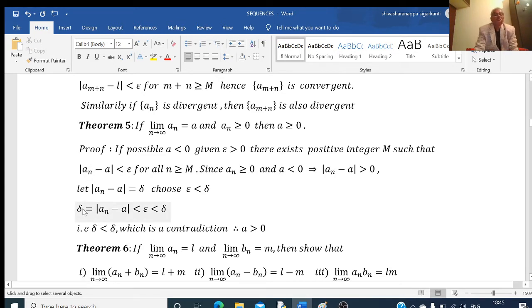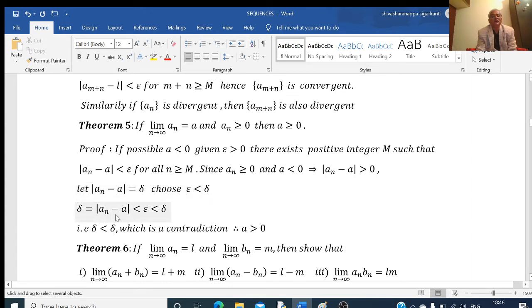Now, let a_n minus a be equal to something I will consider, say, delta. That a_n minus a is less than epsilon, I will consider, say, this is equal to delta. Now, we choose epsilon less than this delta. Epsilon is arbitrary. I can take any epsilon here. I will choose epsilon less than delta. Now, what is delta here?